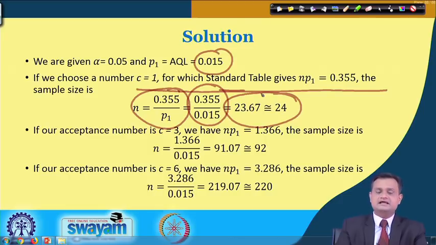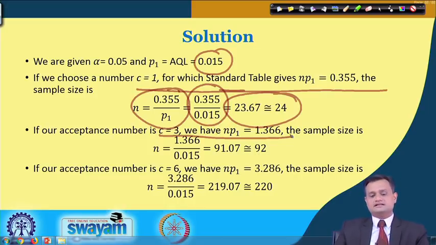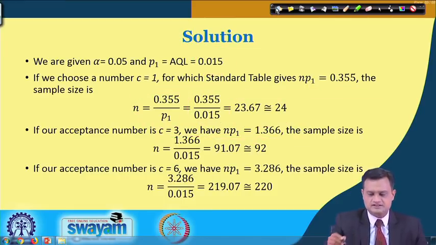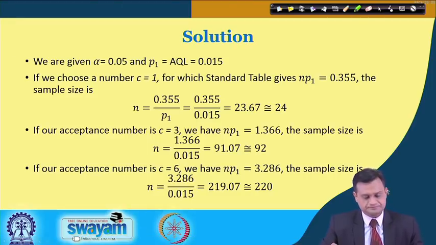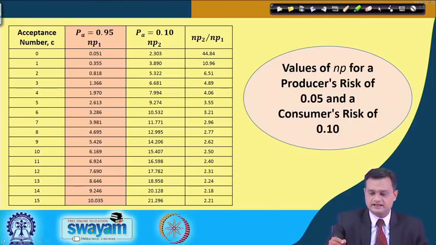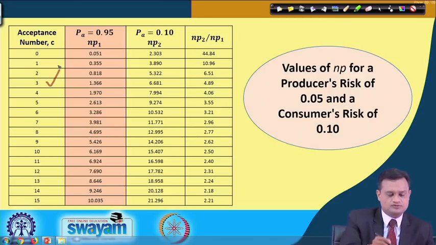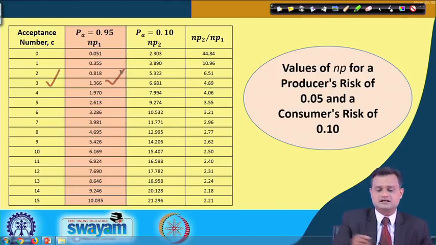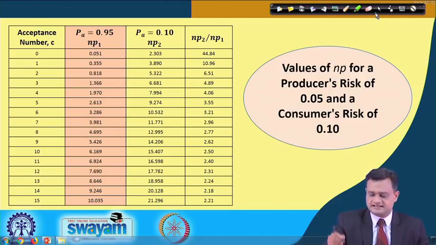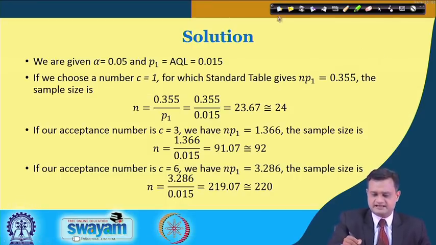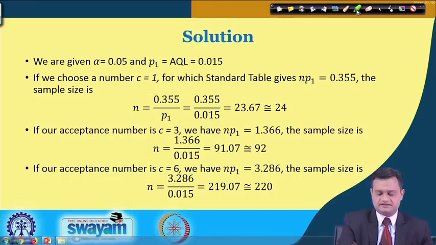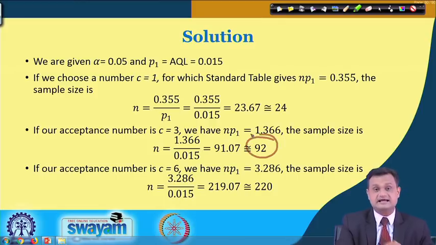Now let us say if our acceptance number is C equal to 3, then I will get the corresponding NP1 as 1.366. Let us verify so that you become crystal clear. For C equal to 3, you can see it is 1.366. So I hope now the idea is clear, that I am taking the value of NP1 for different C, and this is 92.